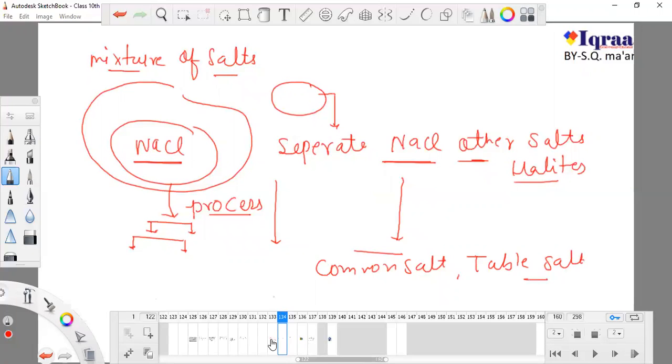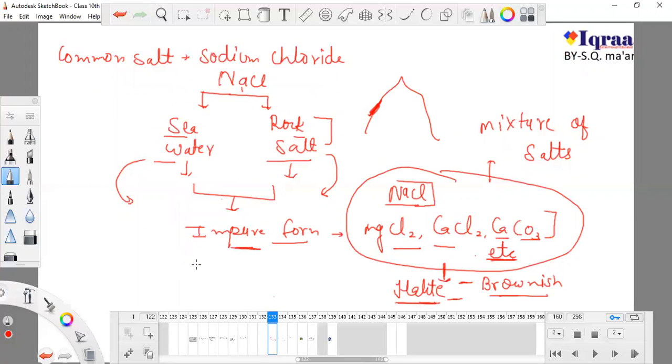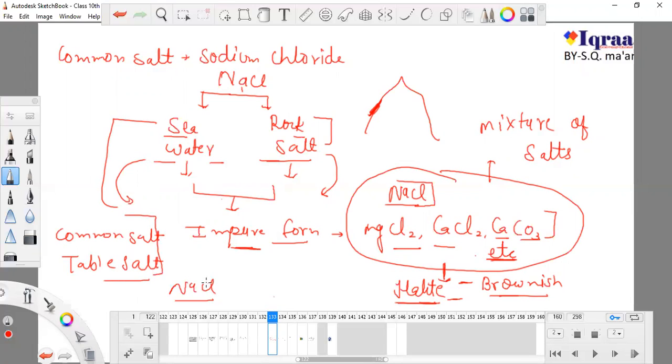So what I'm trying to make you understand is that you cannot get common salt, or table salt, or NaCl directly from seawater or directly from rock salt. It is present in halite, which is not only NaCl but a mixture of salts, and after that we have to purify it.